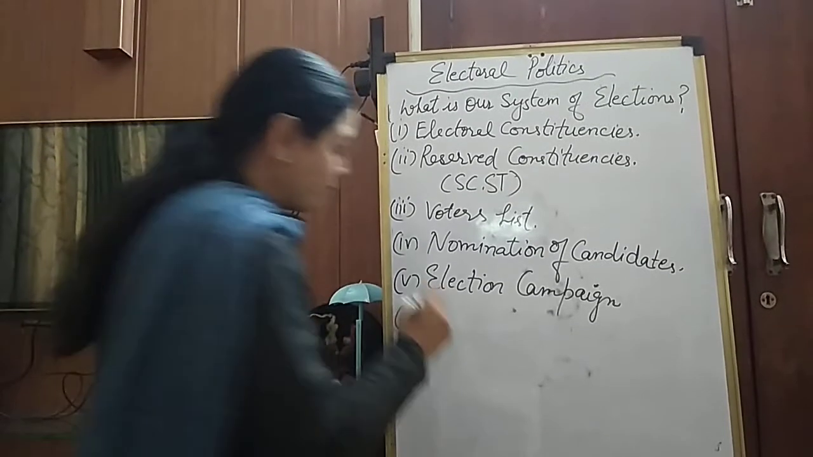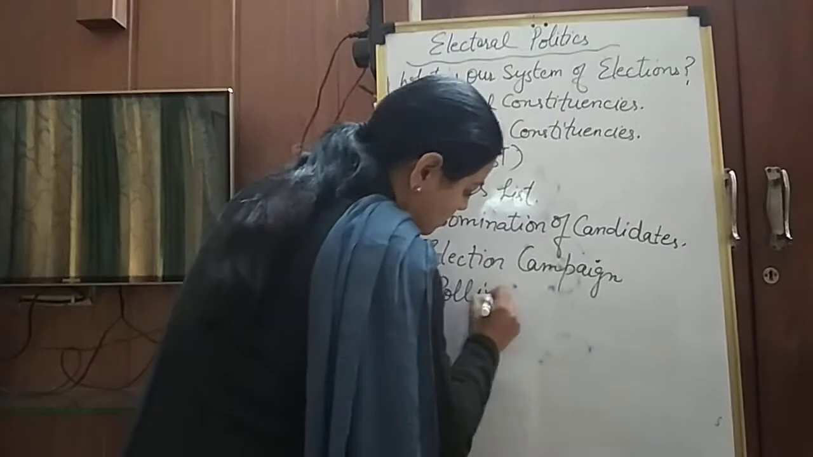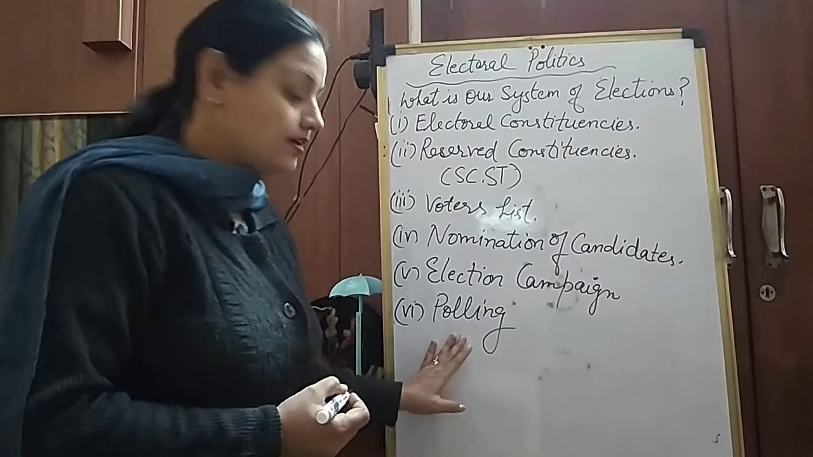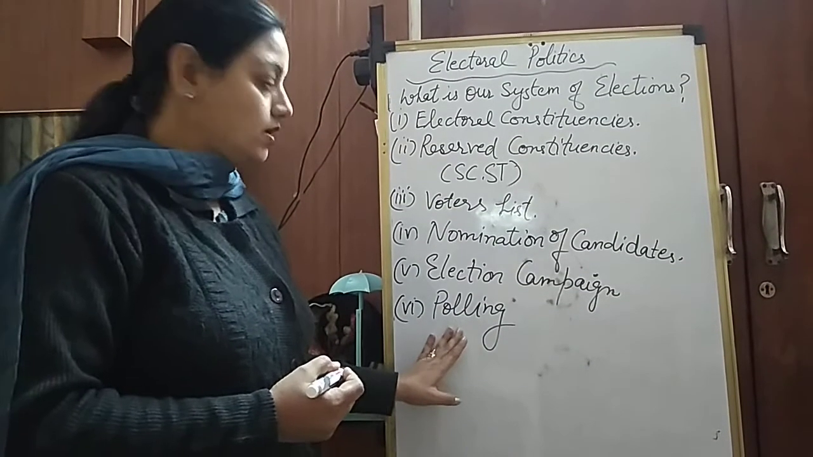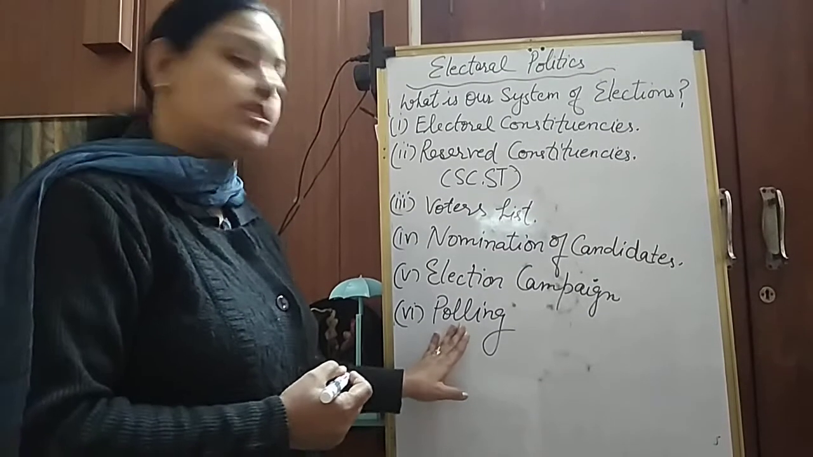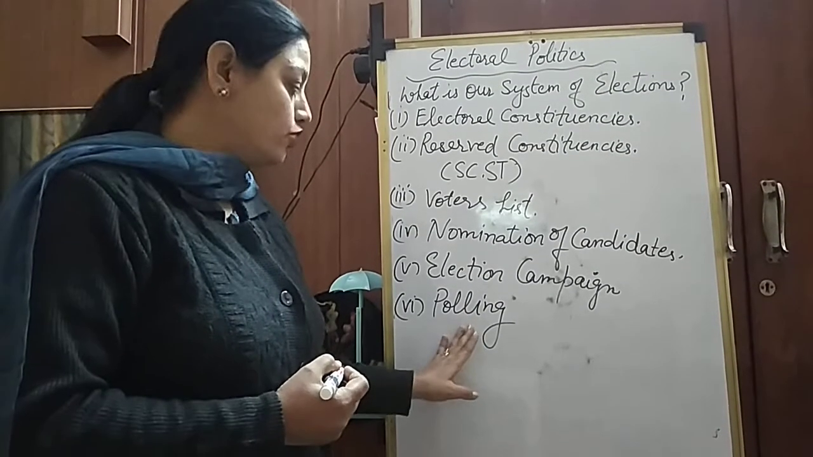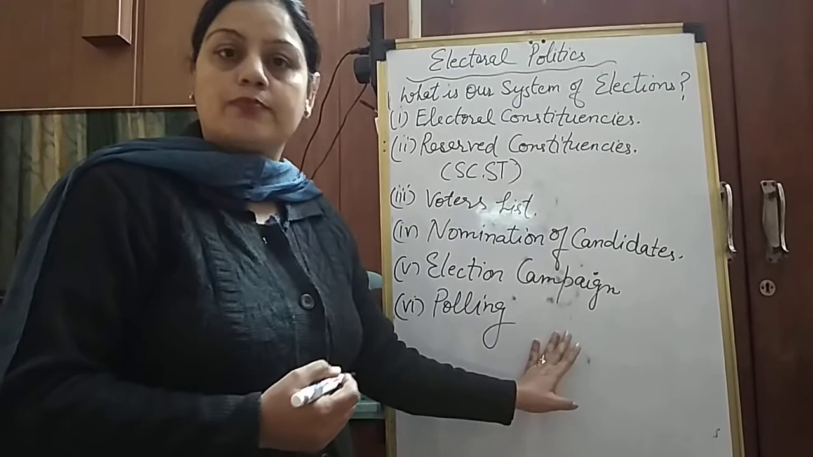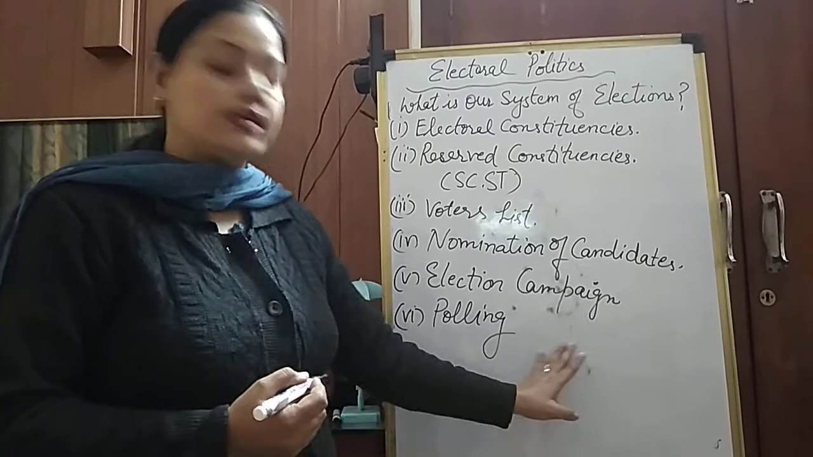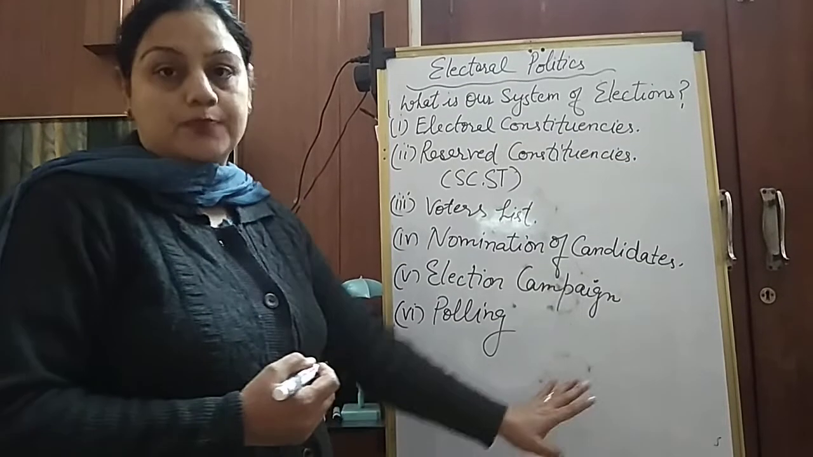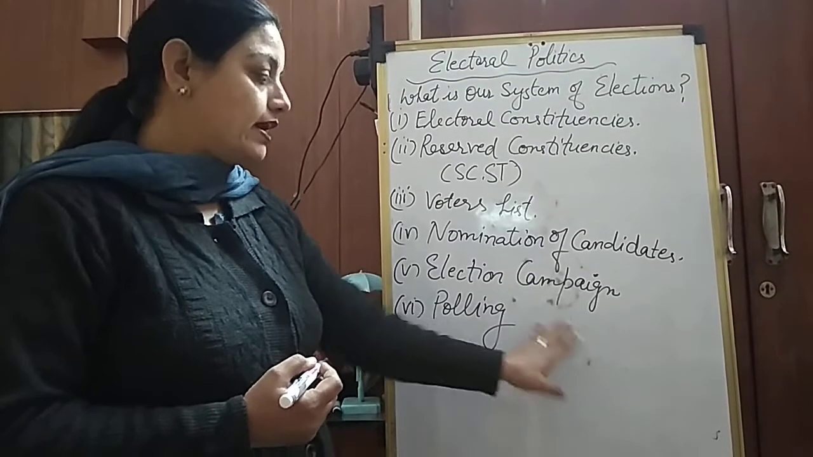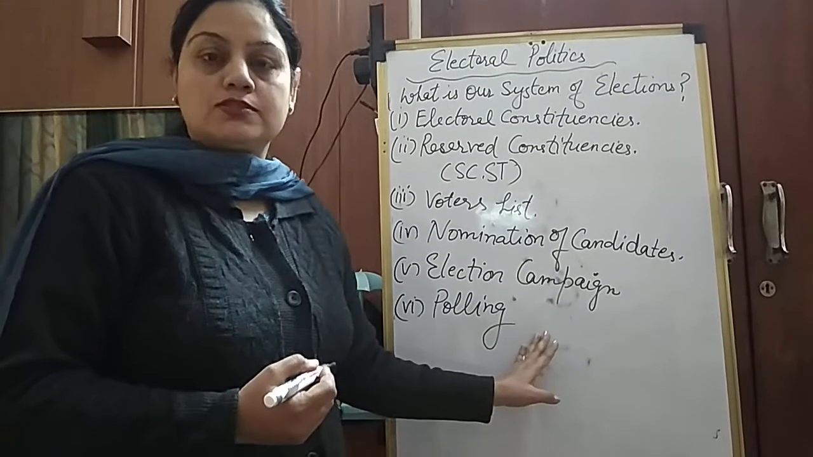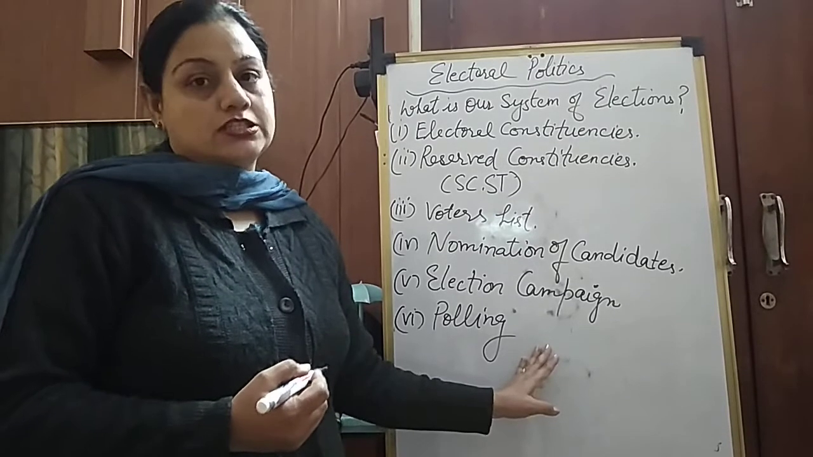Next is polling. This is the final day when the elections are conducted, and the people go to the polling booths and cast their vote. Earlier it was done through ballot papers. Even in some parts of the world, the elections are conducted through ballot paper, when people stamp the favorite candidate on the paper, or they can cast their vote by EVMs, electronic voting machines.